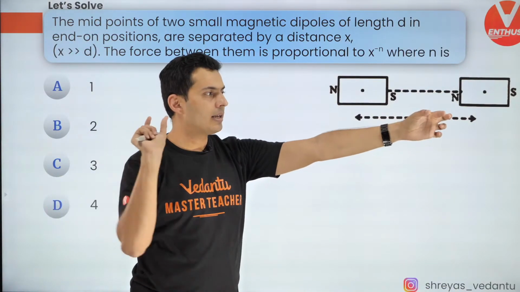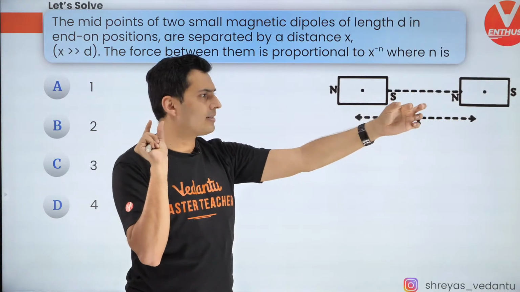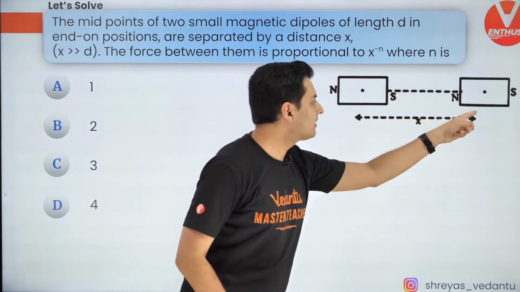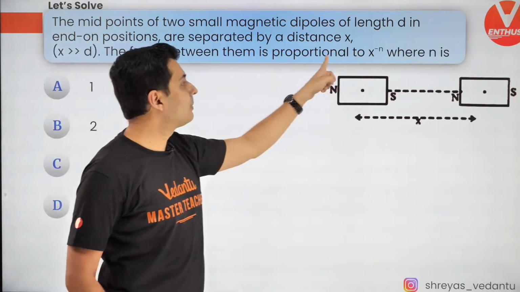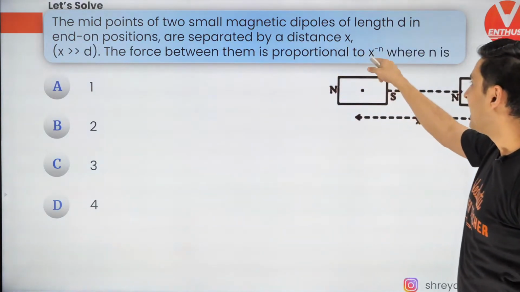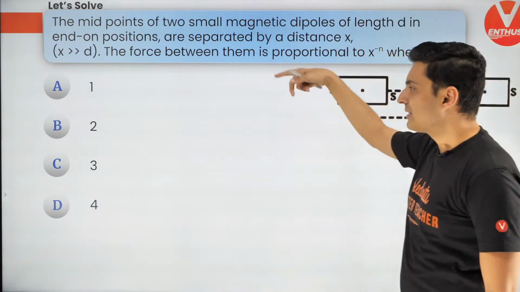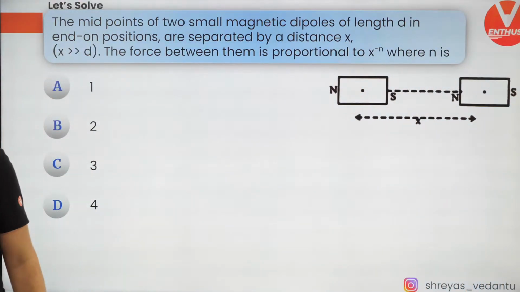If there is a bar magnet here, the other bar magnet is here. The length of the bar magnets is d and it is very small as compared to their separation, which is x. Then the force between them is proportional to x raised to minus n, so basically inversely proportional to x raised to something. So what would be the answer?